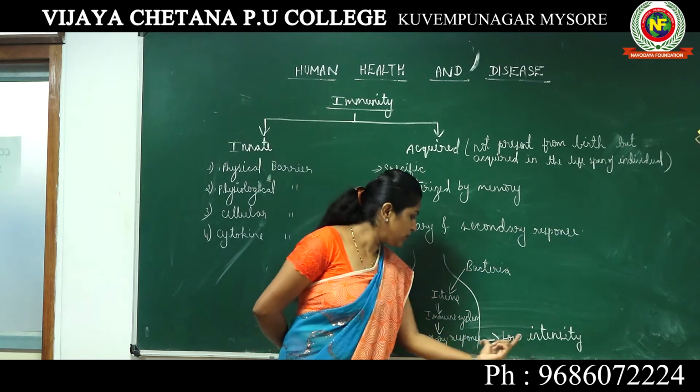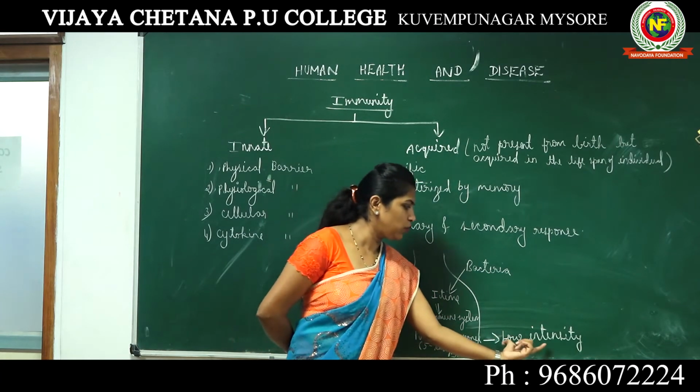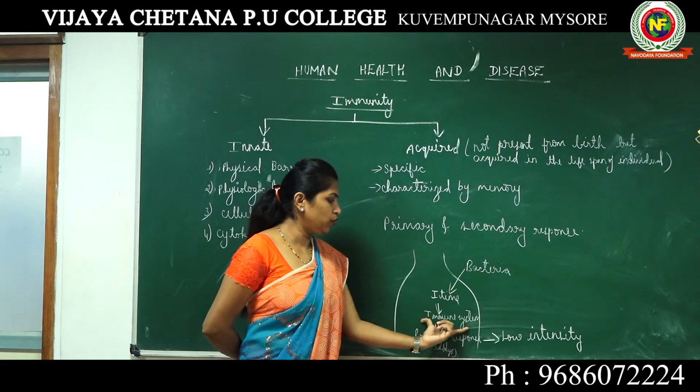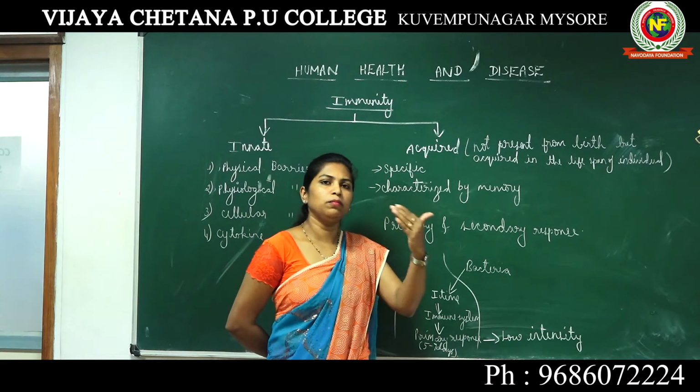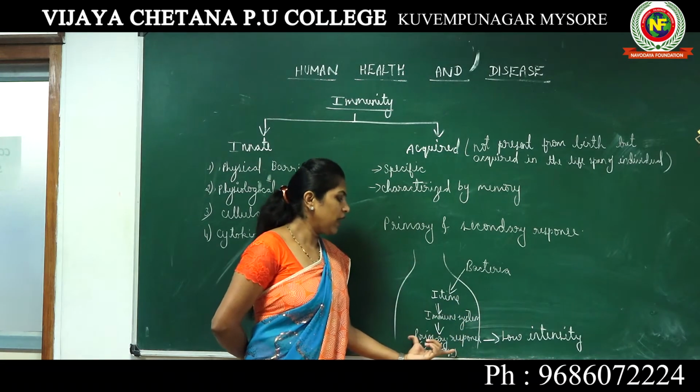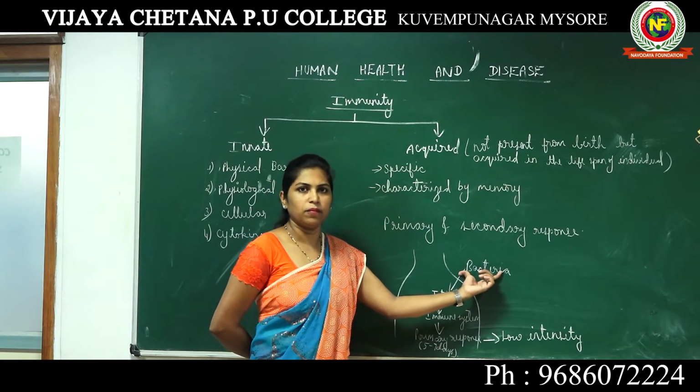Understood? So we say primary response is always of low intensity because this bacteria is completely new to your immune system and your immune system takes a little bit more time to produce the primary response and neutralize this bacteria.